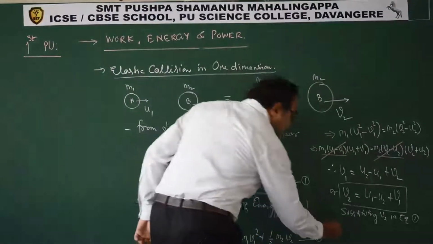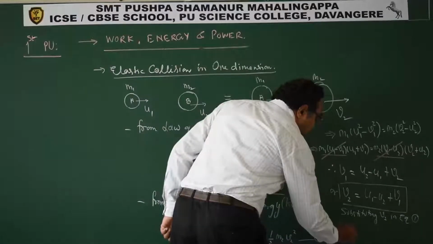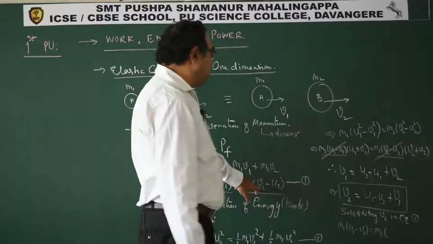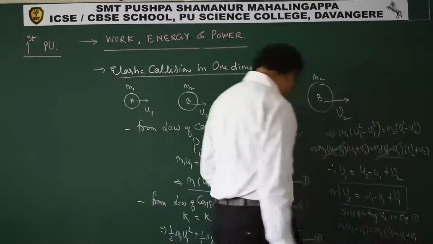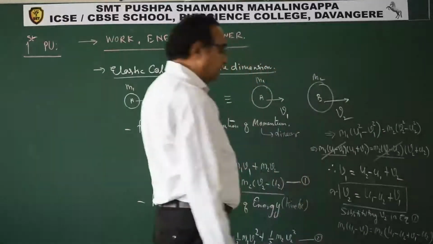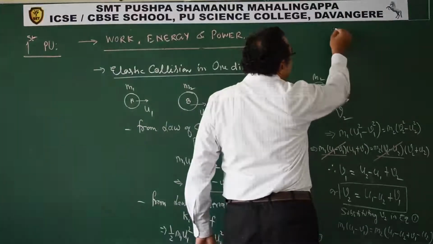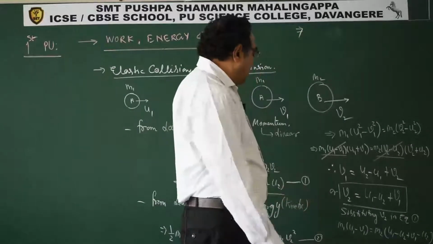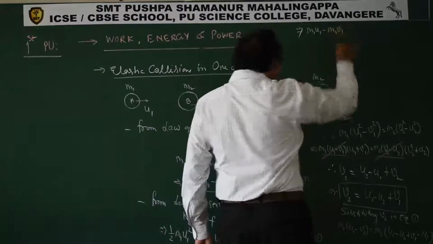How? m1 (u1 minus v1) is m2 times v2, and v2 is u1 minus u2 plus v1, minus u2. This is what we get. Correct? So now simplifying this, what do we get? If you simplify further, we will get m1 u1 minus m1 v1.